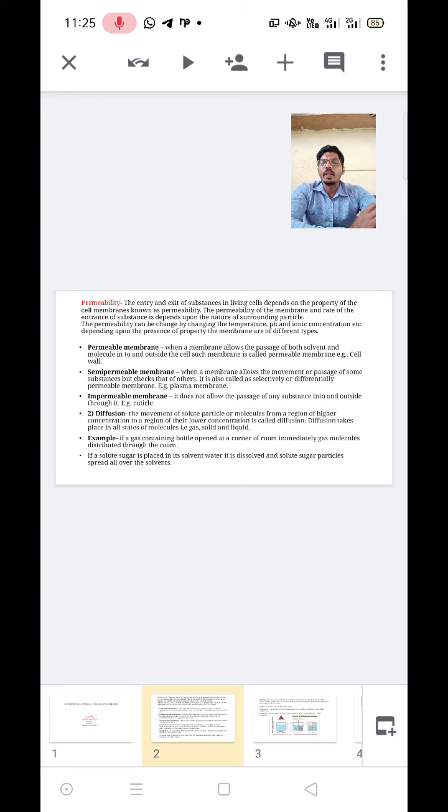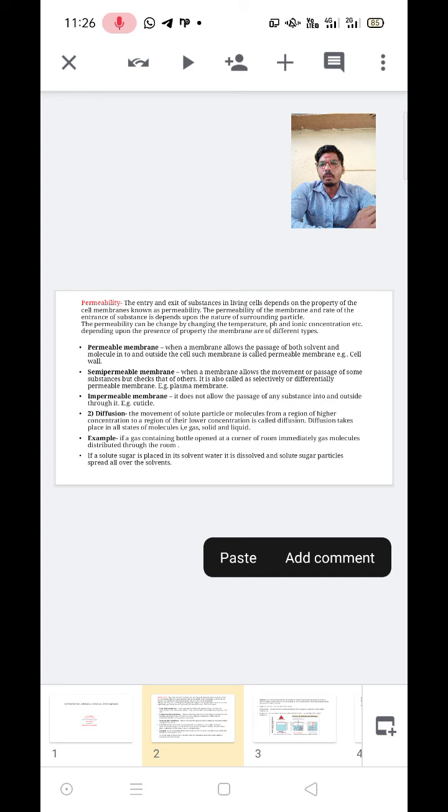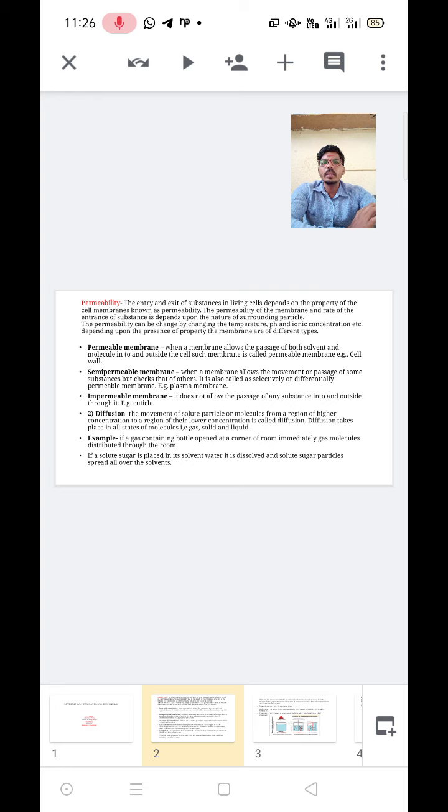These permeability membranes are of the following types: permeable membrane, semi-permeable membrane, and impermeable membrane. Firstly, let us discuss the permeable membrane. The definition is: when a membrane allows the passage of both solvents and molecules into and outside the cell, such a membrane is called a permeable membrane.